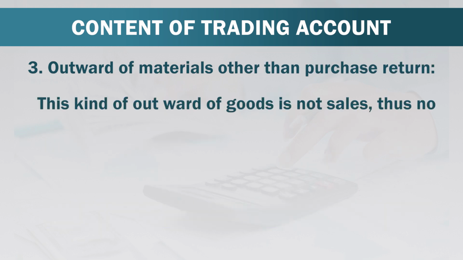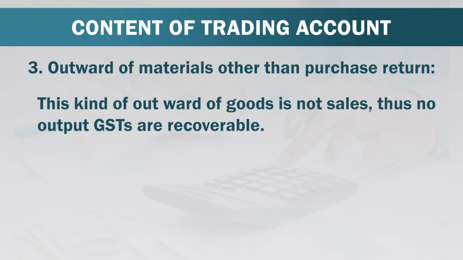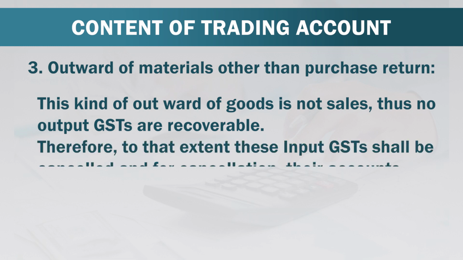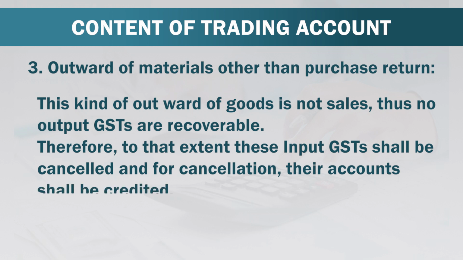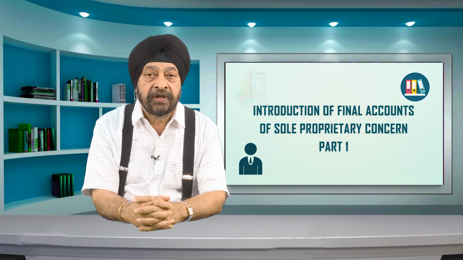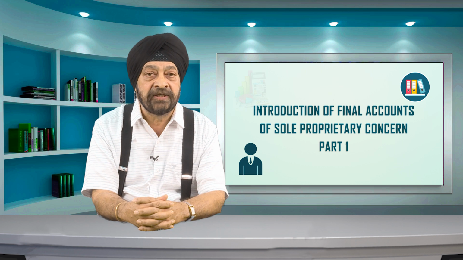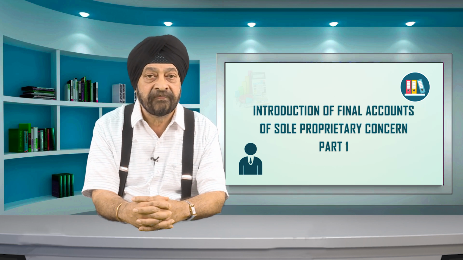This kind of outward of goods is not sales, thus no output GSTs are recoverable. Therefore, to that extent, this input GST shall be cancelled, and for cancellation their account shall be credited. Further, donated goods cannot be part of the cost of goods sold. Therefore, to that extent, purchase shall be cancelled. For cancellation of purchase, its account shall be credited. In case of goods withdrawn for personal use or goods distributed as sample, the same accounting treatment as donation shall be given. The only difference is, instead of debiting donation account, drawings account and advertisement account will be debited respectively.